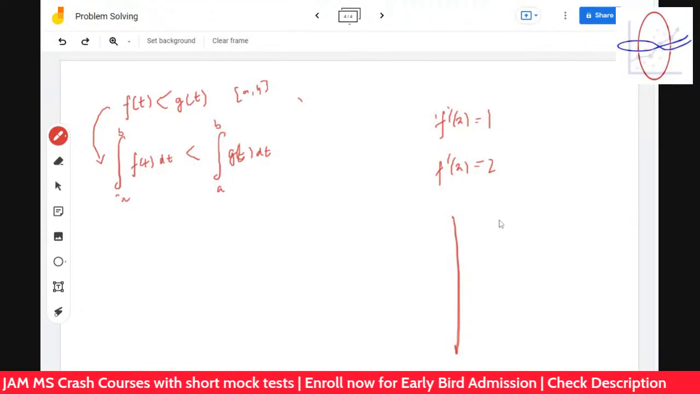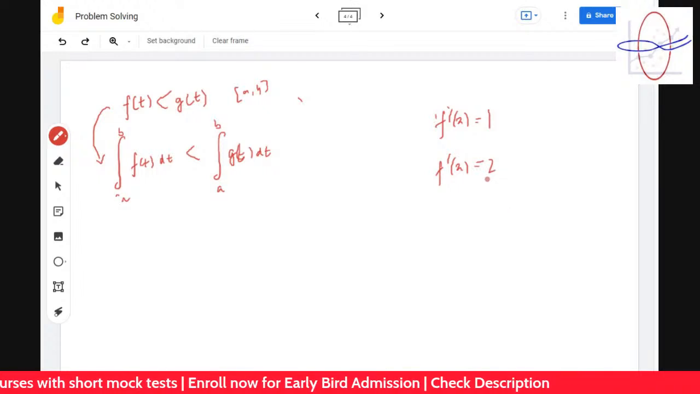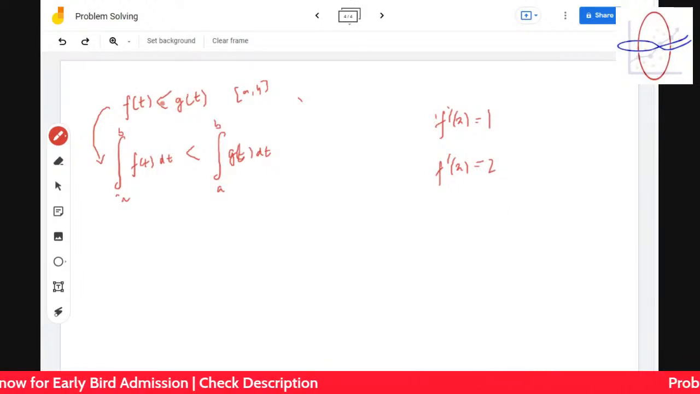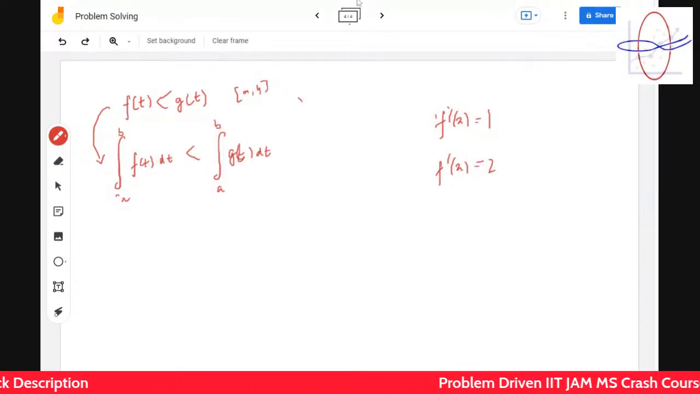So that's very important. This f t and g t is always greater than 0, and the integration is also like that, which will of course happen. So that's the basic idea. Why I told this is to connect differentiation and integration.